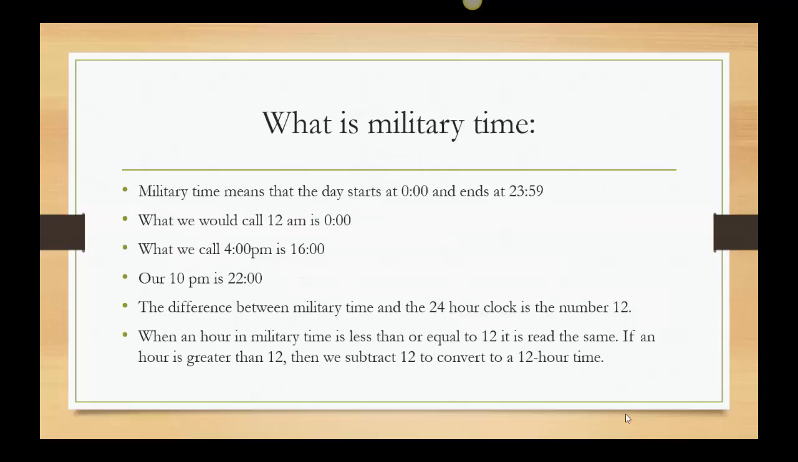All right, so what is military time? Military time means the day starts at 0, and then it ends at 23:59. So there's our 24 hours in the day. So what we call 12 a.m. is really 0. What we call 4 p.m. is 16 o'clock. Our 10 p.m. is 22. If you know military time, they usually say like 2200 hours. It just depends on what convention you're looking at.